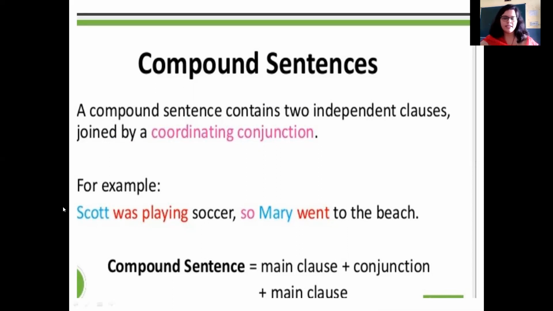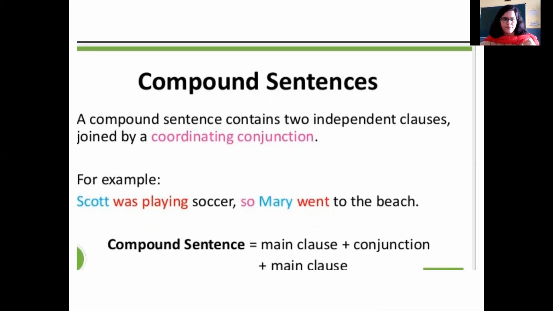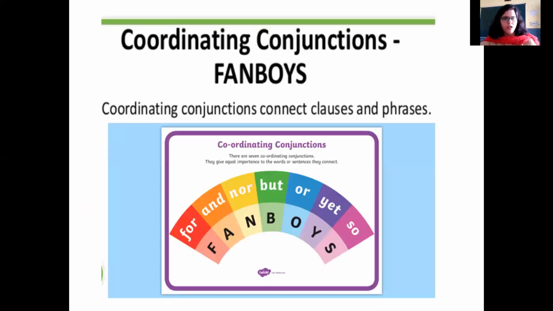Similarly, for example, Scott was playing soccer, so Mary went to the beach. Because he was busy doing something, so Mary did something else. So this is a compound sentence which has a main clause and a conjunction and a main clause again. I hope you understood this.